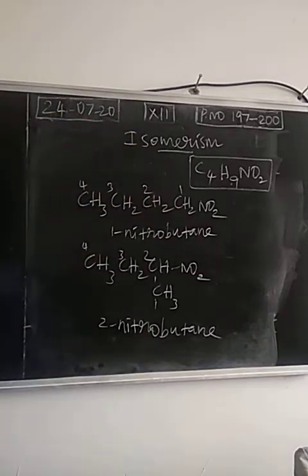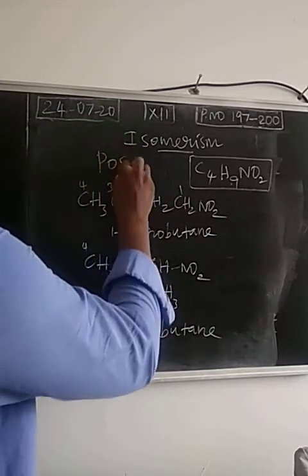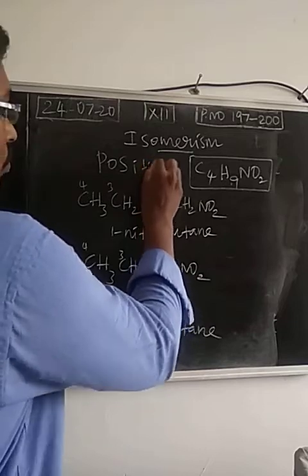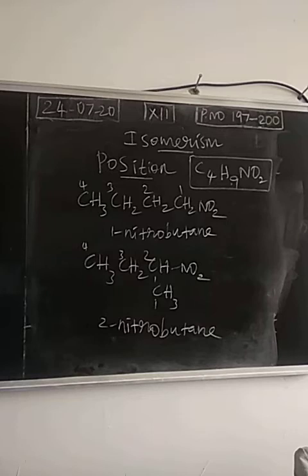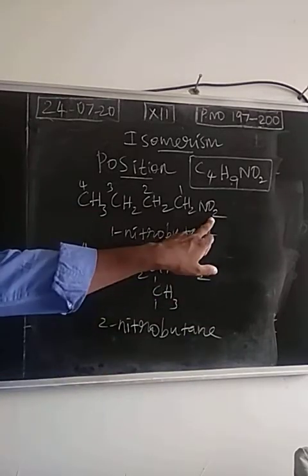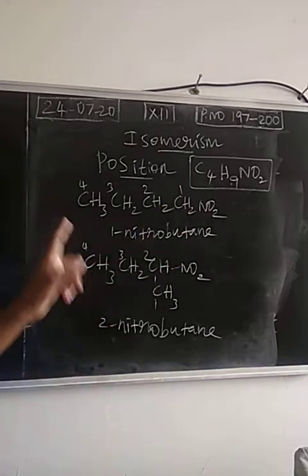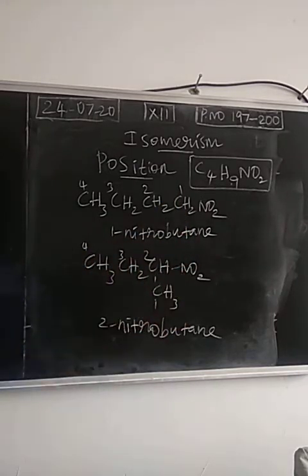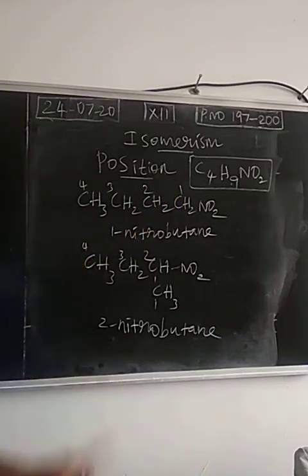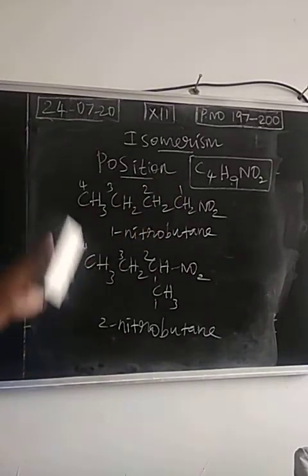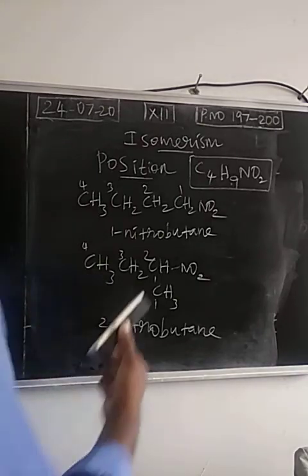First isomerism over. Second isomerism, position or positional isomerism. The same examples can be considered. Nitro group is attached with the first carbon. Here, nitro group is attached with the second carbon. So the position of the functional group is different, but the molecular formula is same. So compounds with the same molecular formula but different positions for the functional group are called positional isomers, and the property is known as positional isomerism.